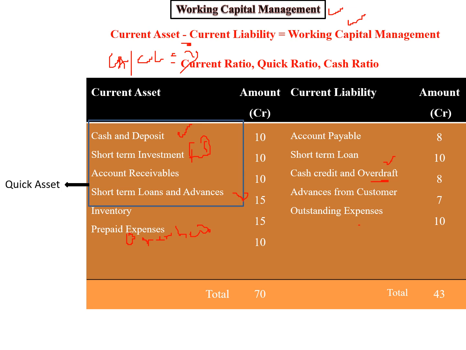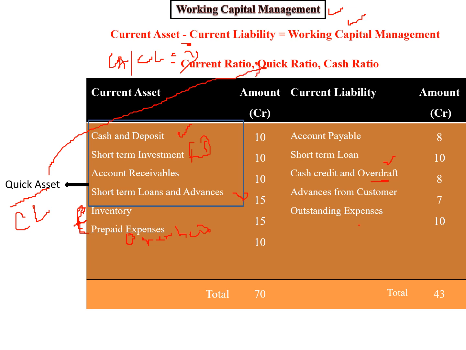Quick ratio is a very conservative approach. You have to settle your cash situation not within a year but within 6 or 7 months. You are very conservative in your approach to managing your cash. Then what are the quick assets? Cash deposits, where you can quickly take the money. Short-term investments, which you can quickly liquidate. Accounts receivable, where you can quickly give notice and take the money. Short-term loans and advances, which you can do in a very quick way, but not inventory or prepaid expenses. That is a little lengthier or longer period. So if you want to calculate the quick assets, then